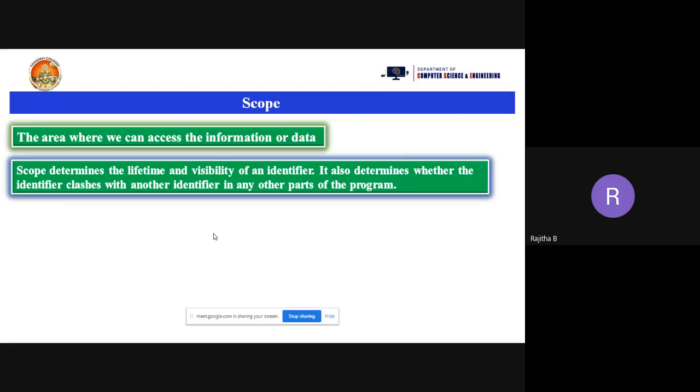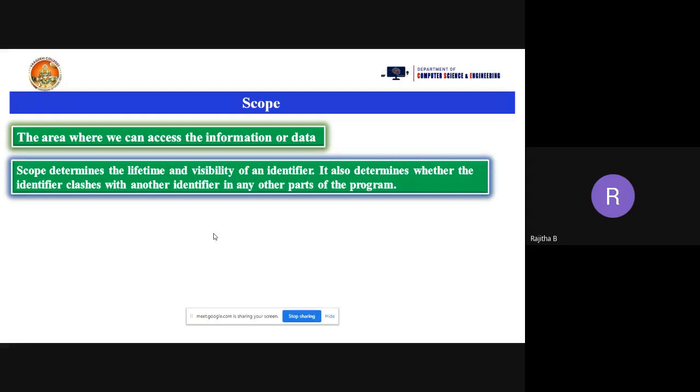Suppose I declare an int a variable at the start of the program, and I declare one more a variable in the middle of the program. In that case, we are declaring the a variable two times, which means it clashes with the other identifier. So how can we access the first a variable and the second a variable? That is the scope here.